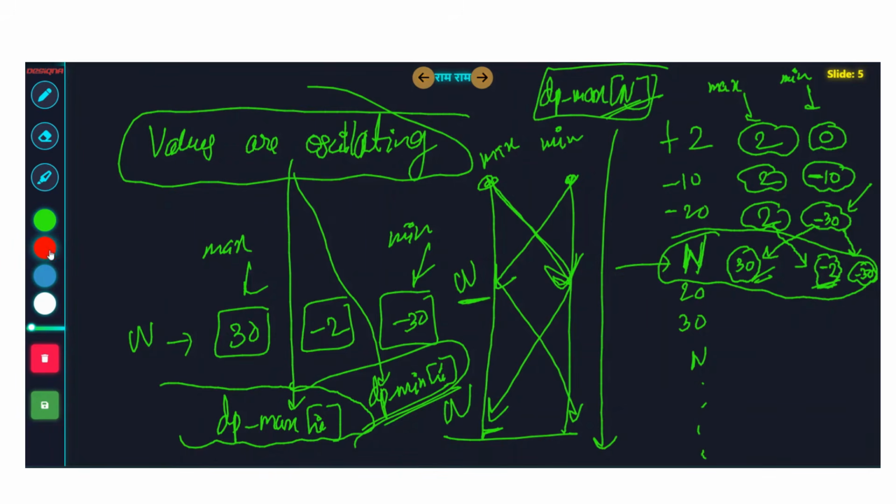Guys, this oscillating logic is very important. Just because this oscillation is happening, that's why we are only keeping track of max and min. Luckily, we do not have to keep track of the middle values, and that's making the problem really easy, doable for us actually. Okay, so let's think now. What can we do?